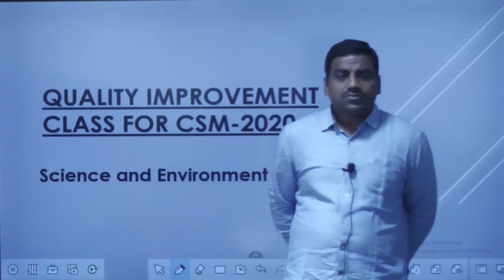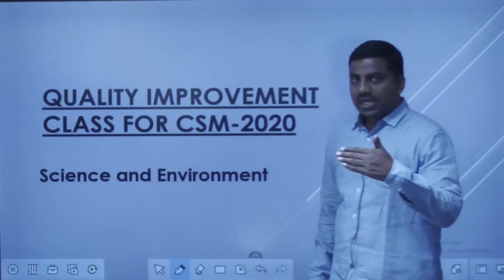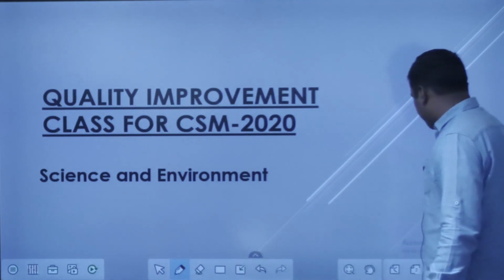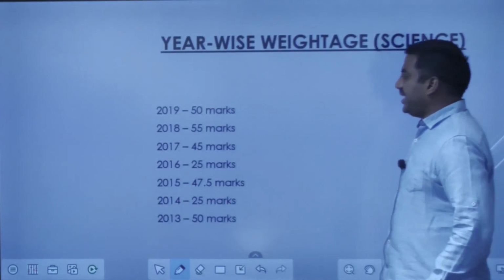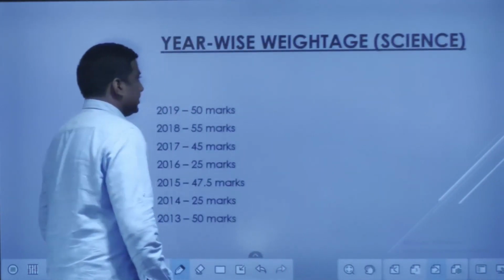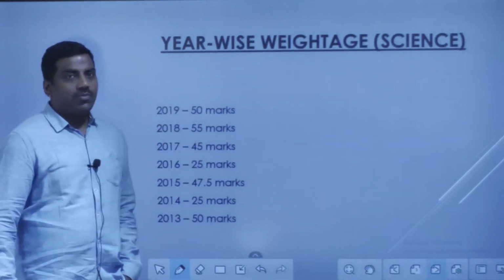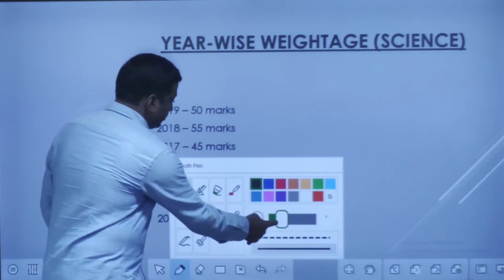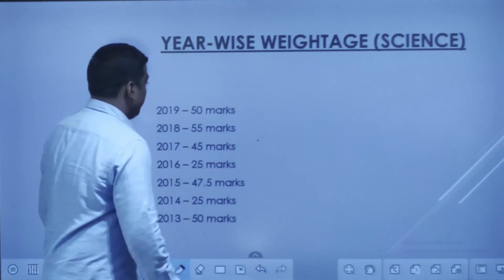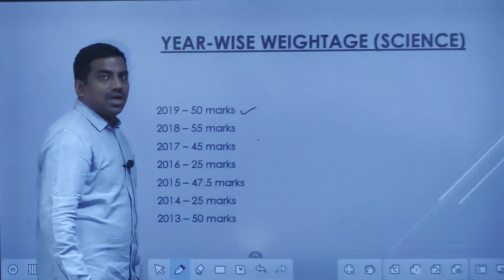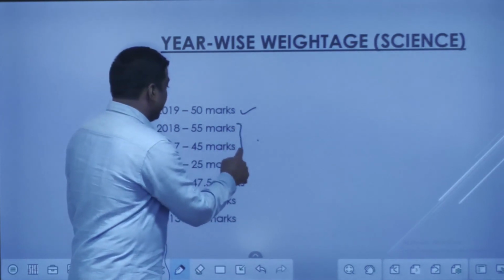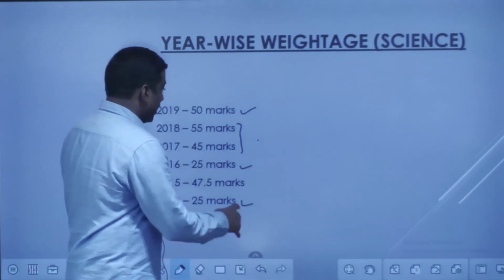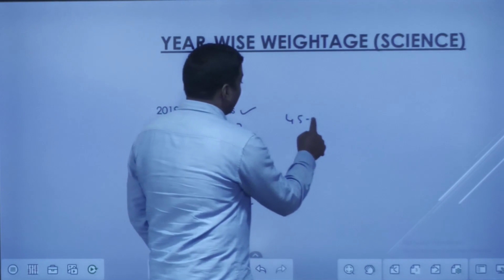So let us move on to the agenda for the day, like what all we need to discuss. First of all, we would discuss the year-wise weightage for science. When I say science here, it is for both science and technology. So in the year 2019, we have seen 50 marks allotted to science and tech. If you look at the general trend, except the years 2016 and 2014, all other years, they are giving around 45 to 50 marks.